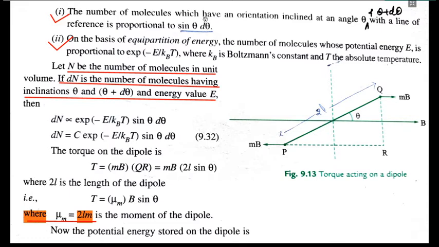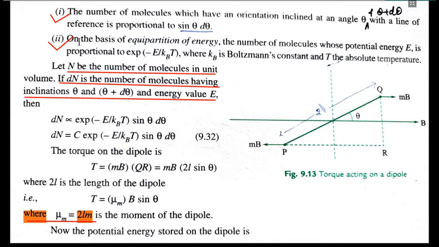Sin theta d theta will appear because of the spherical polar coordinate system. On the basis of a spherical polar coordinate system, the alignment in the direction of theta gives sin theta d theta, which you can use for the solid angle. So it's a pure concept of that one.